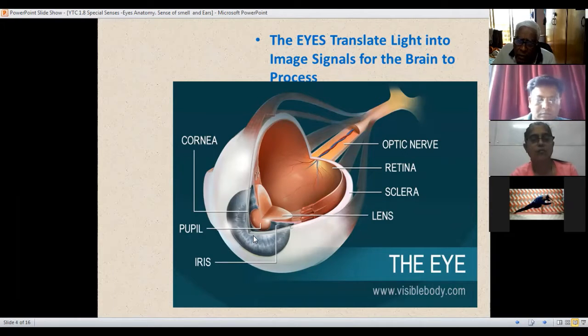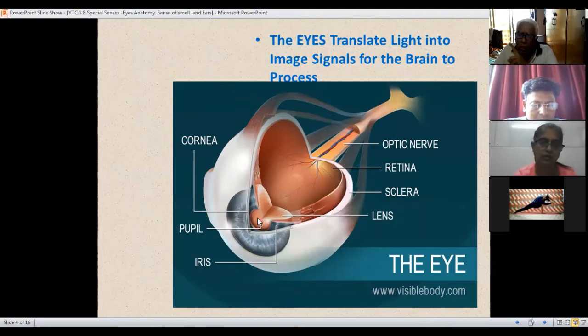Then the optic nerve is what carries the signals for the sense of sight to the nervous system. The retina receives the light, along with the sclera and the lens. In the lens, refraction takes place, of the light which comes in. So the parts are cornea, pupil, iris, optic nerve, retina, sclera, and lens.